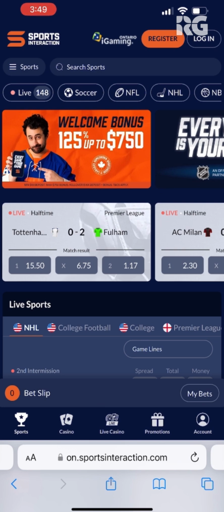With that, let's start with how to access Sports Interaction Ontario on mobile. So here we are, using the mobile web browser for Sports Interaction Ontario. And let me tell you, this works just as well as the mobile app, which can be found on the Apple App Store and the Google Play Store. But as you can see, I'm clicking the menus here, and they load up just fine.